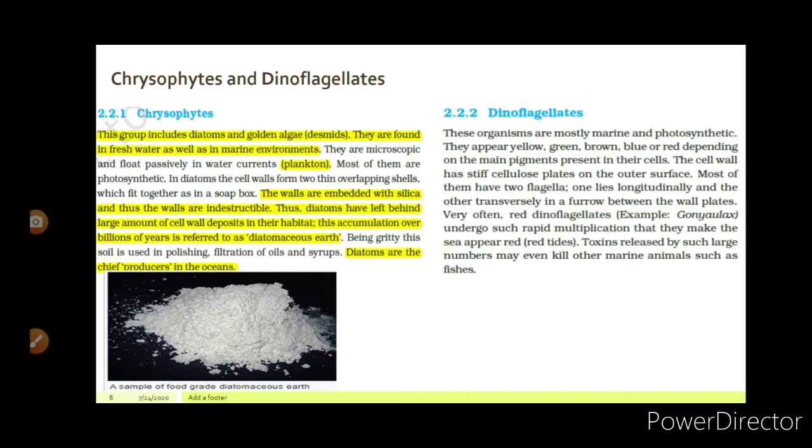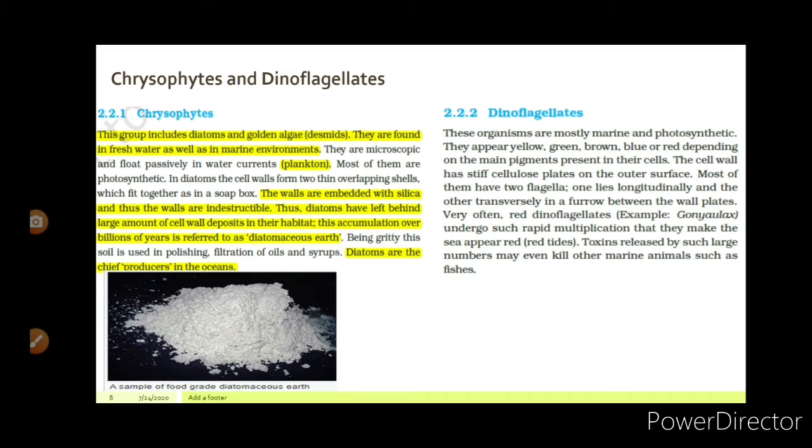This point is very important. In this image, you can see a sample of food grade diatomaceous earth. It is used for various uses. Being gritty, this soil is used in polishing and filtration of oils and syrups. Diatoms are the chief producers of the ocean. This sentence is important: diatoms are the chief producers of the ocean.